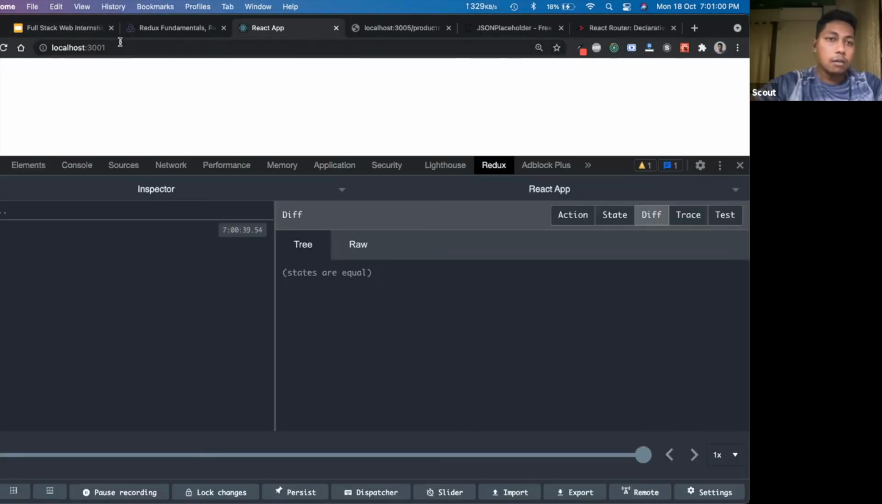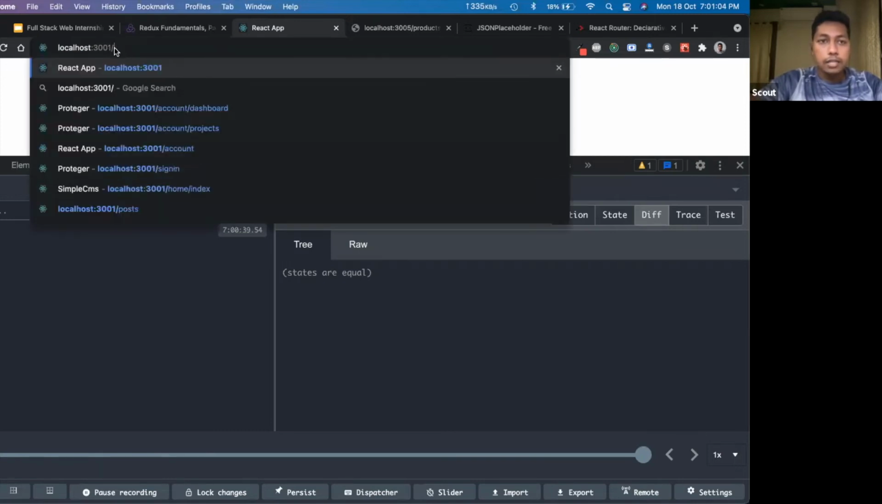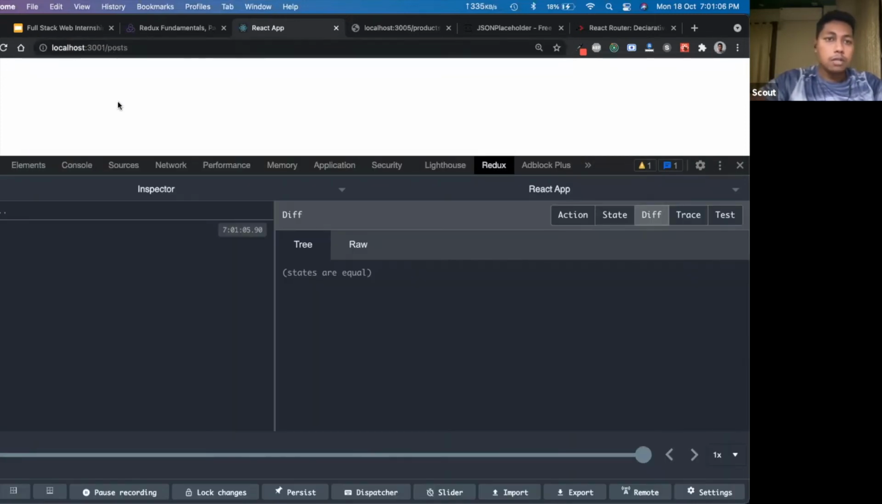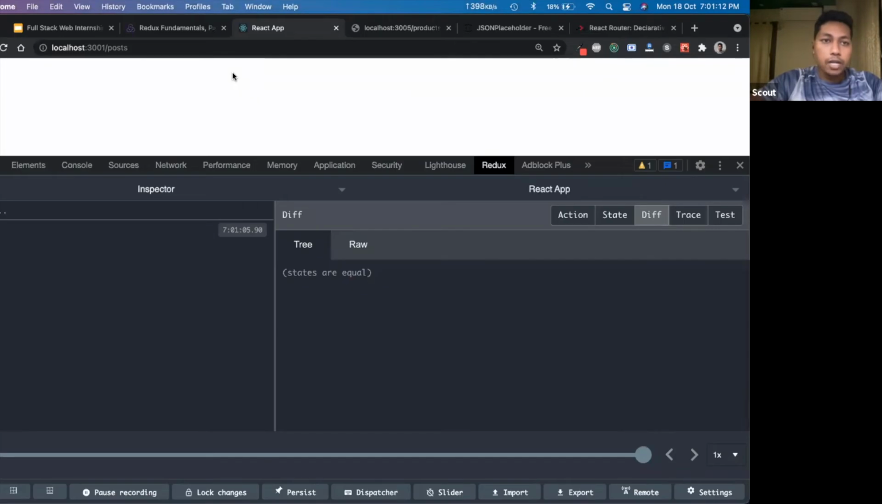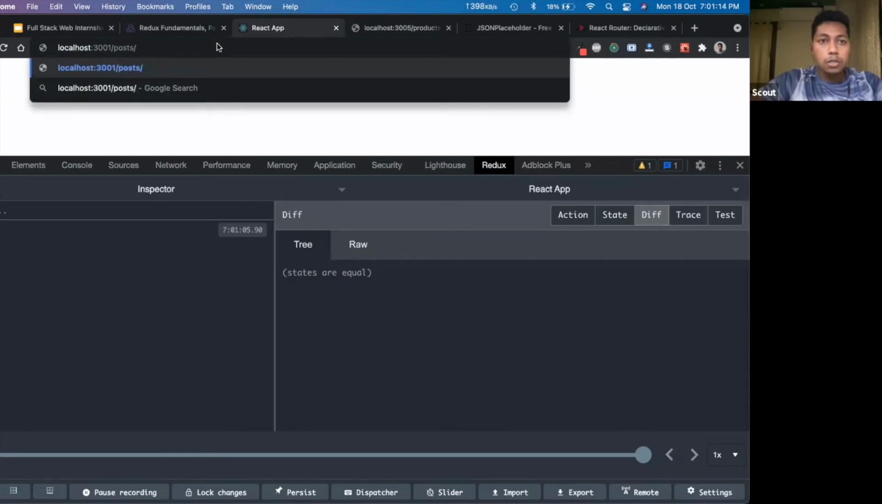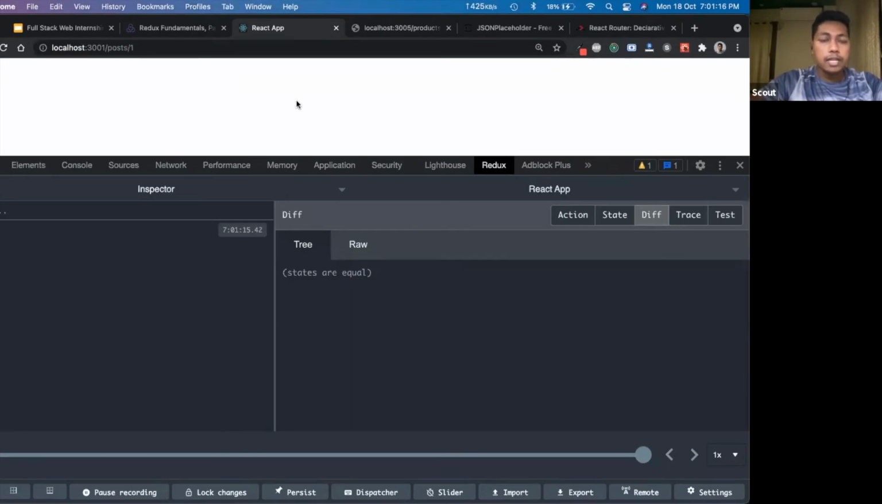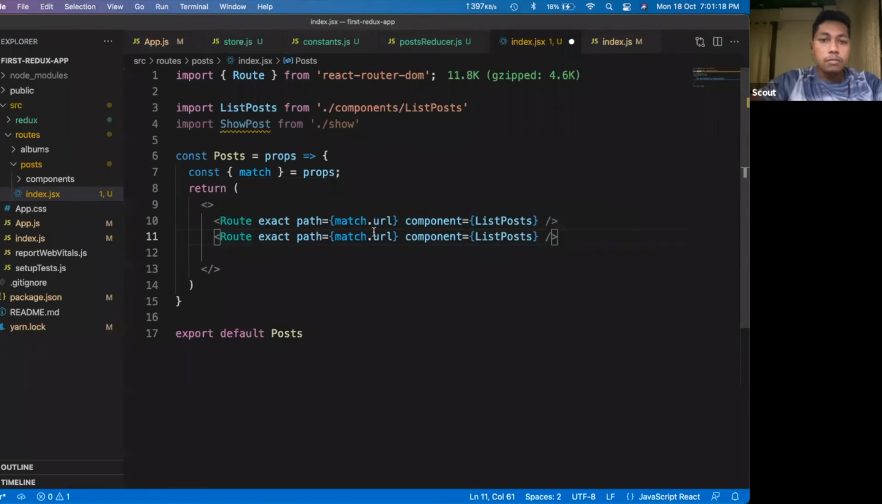If this route comes, whether it is a slash only the root route, or it is a slash posts route, for these two routes I will show a list of products. But in case I get a product ID, say like posts slash one or something like that, in that case I would show something different. So here I would mention a route for that one also.